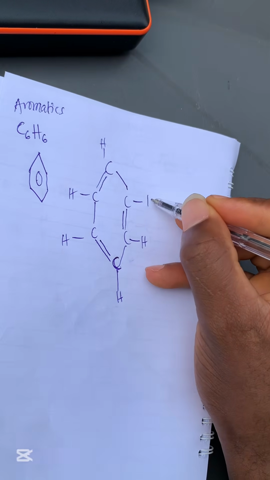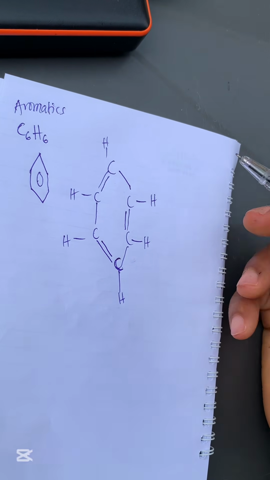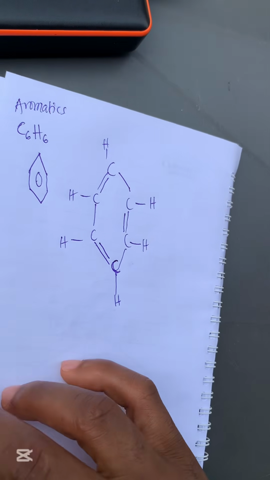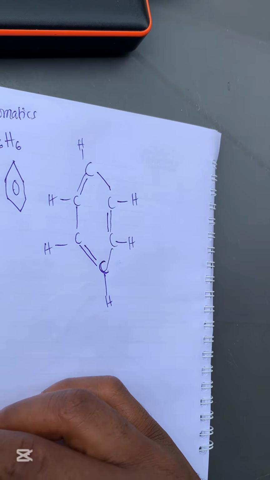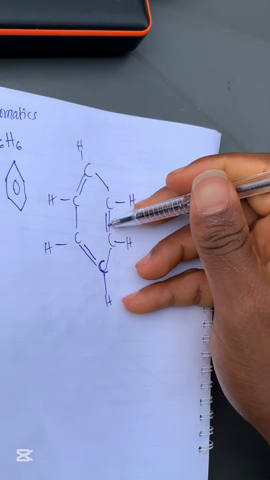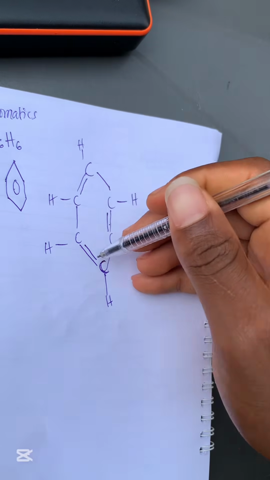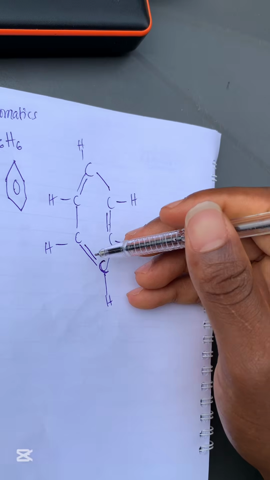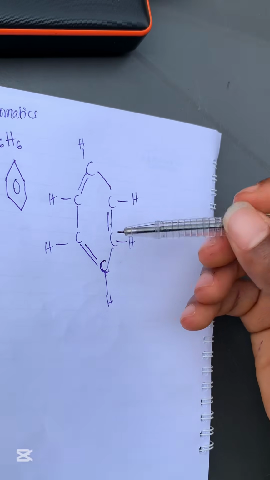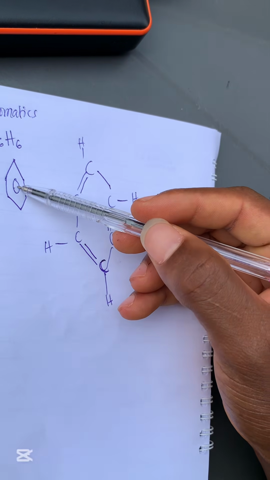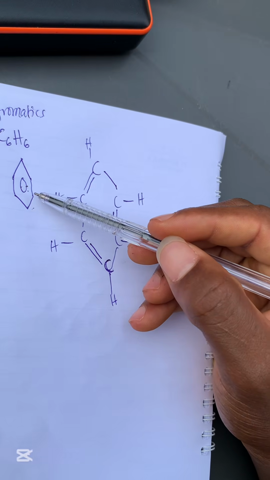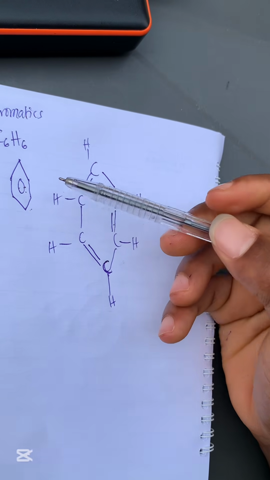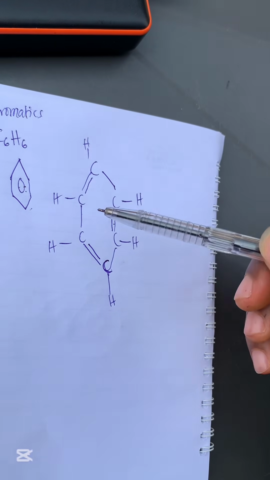So compounds of benzene are the aromatics. If you add other things to benzene, they form the aromatics. I hope you are following me. So this double bond is not stable like this. It can be moving and changing position. That's what we call the resonance structure of benzene, and that is why we usually write it in the form of a ring like this. Hope you guys are following me. So that's that for the aromatics.